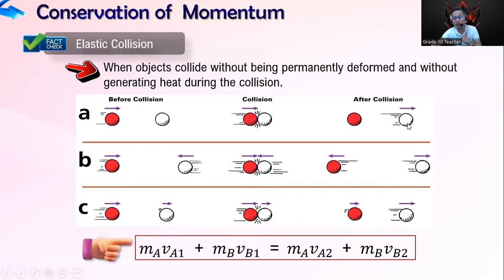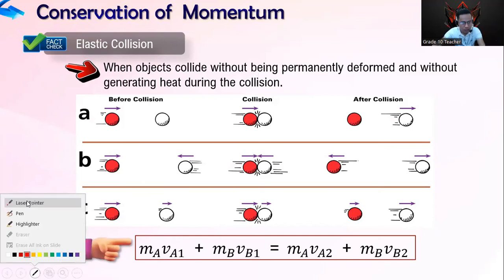They have different velocities. So when you put it in mathematical form, we have here the mass of object A times the velocity of object A sub 1, that means before the collision, plus the mass of object B times the velocity of object B before the collision. Remember, this is momentum, okay?